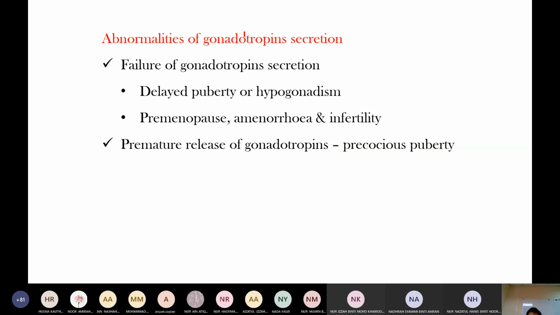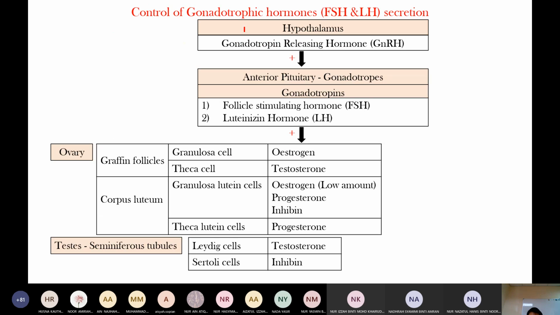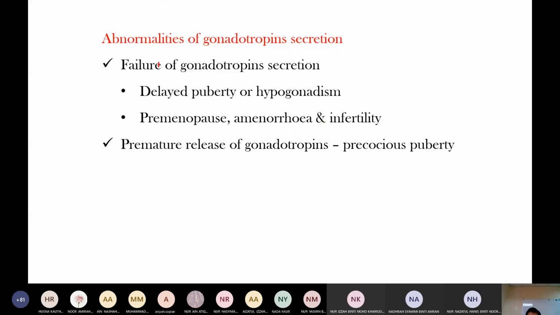Now, abnormalities of gonadotrophin secretion. FSH and LH secretion abnormality leads to impaired secretion, which leads to delayed puberty or hypogonadism, and presents with amenorrhea and infertility. Premature, excess release of gonadotrophin leads to precocious puberty.